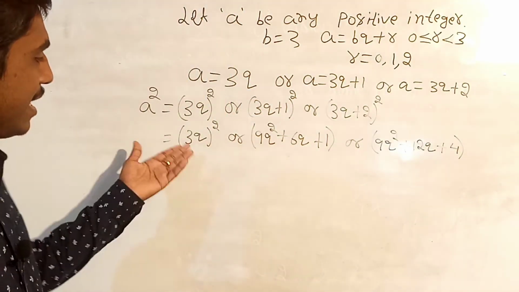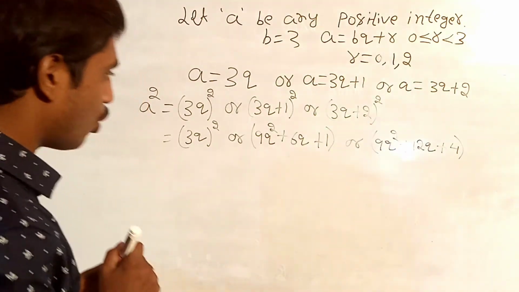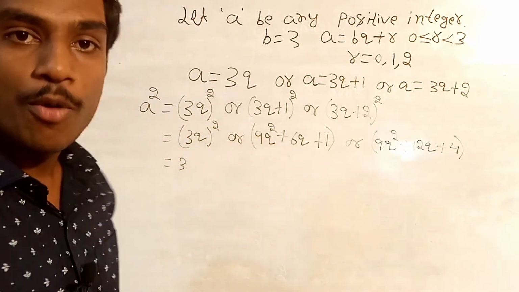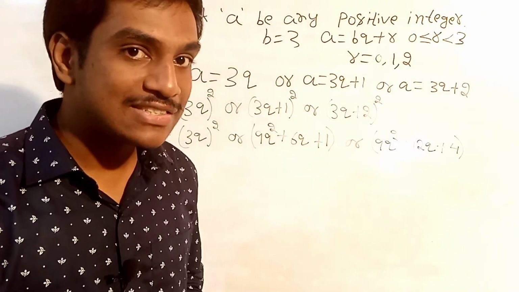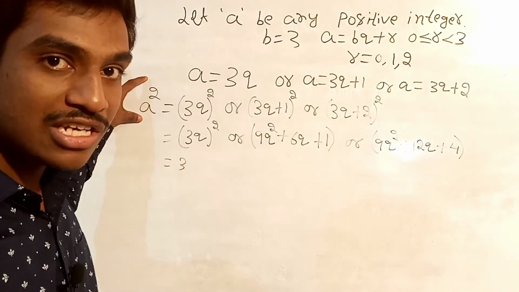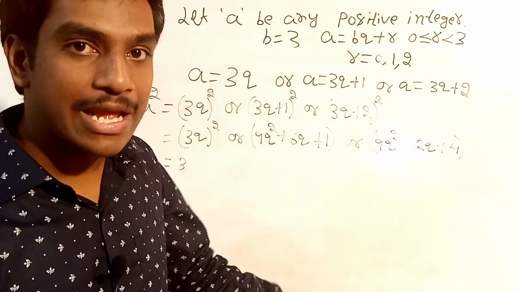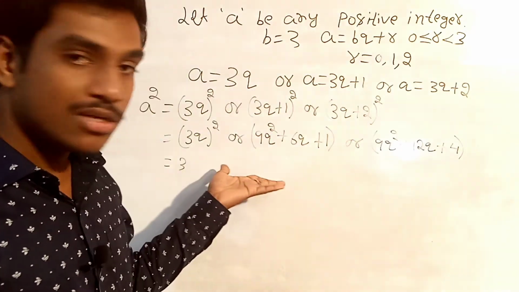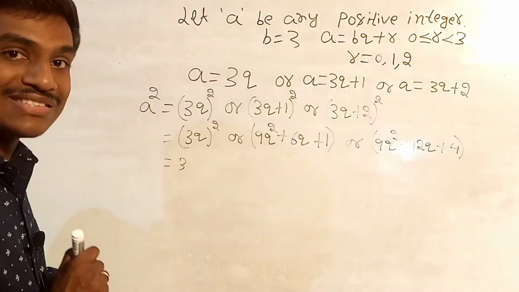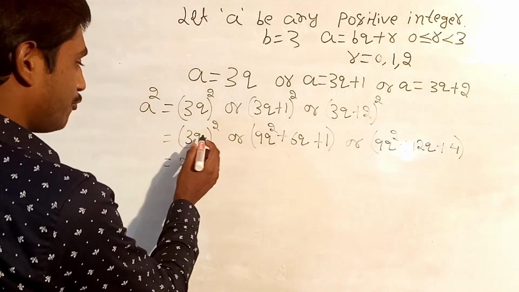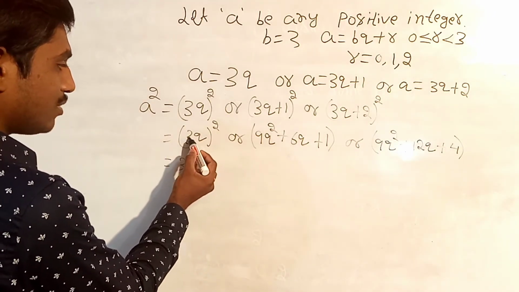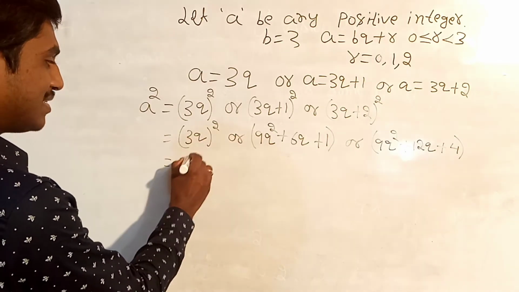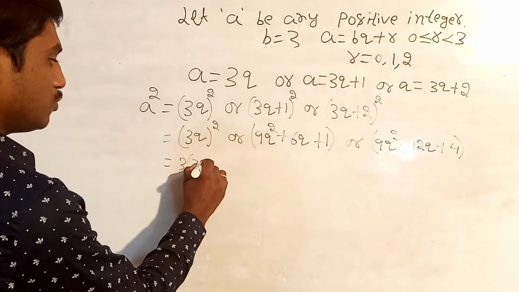So in all the three, we will take 3 as common. Why we are taking 3 as common is because they have asked us to prove that the square of any positive integer is of the form 3m or 3m plus 1. So we have to get 3m, hence I am taking 3 as common. If you observe, 3 whole square is 9 here. If you take 3 common, then 3q square is left.